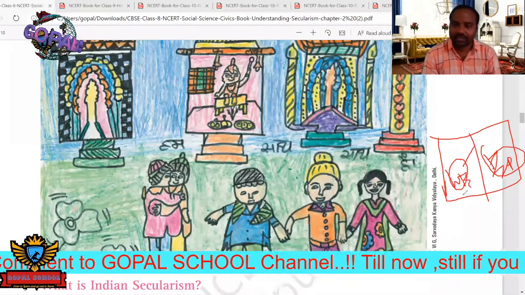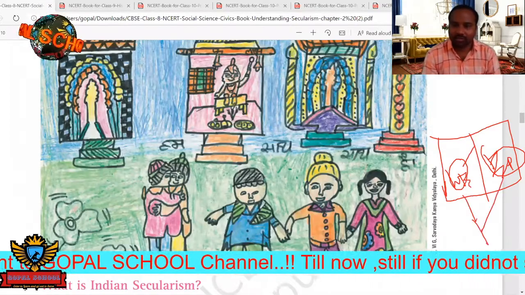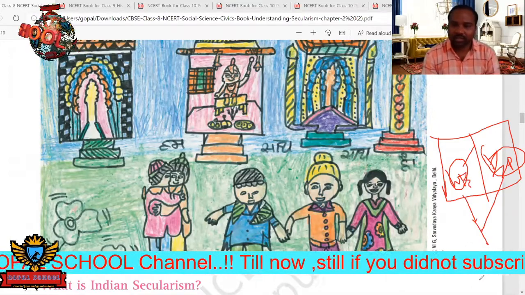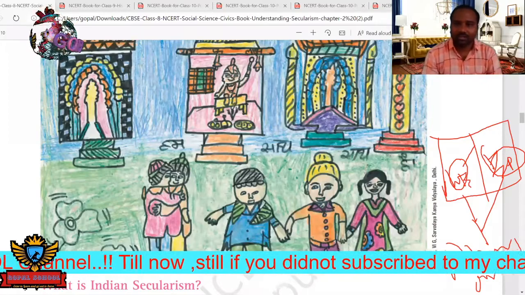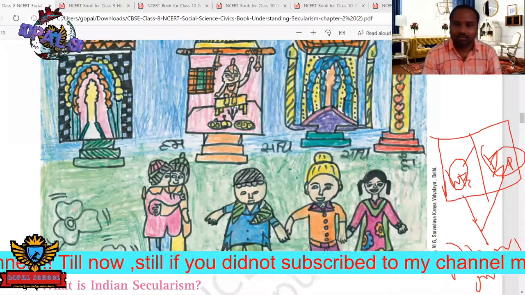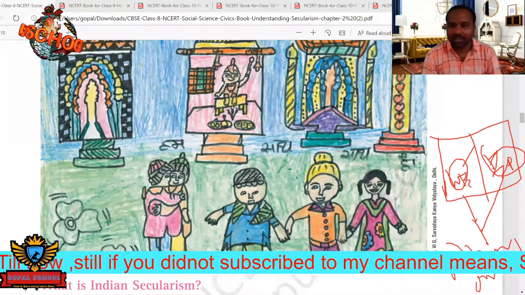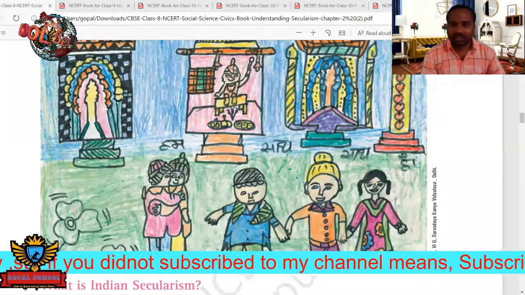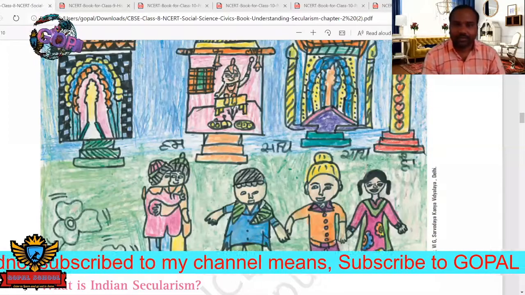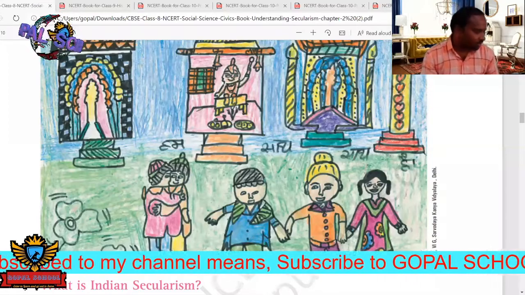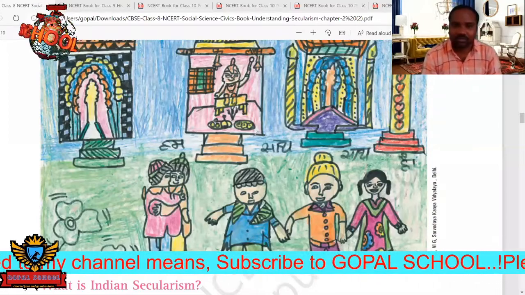This is called the divide and rule policy. Divide and rule, this is the British policy. Of course, Balgangadhar Tilak tried, but did not succeed in getting independence. So this is called our secularism. Next, let us move forward.